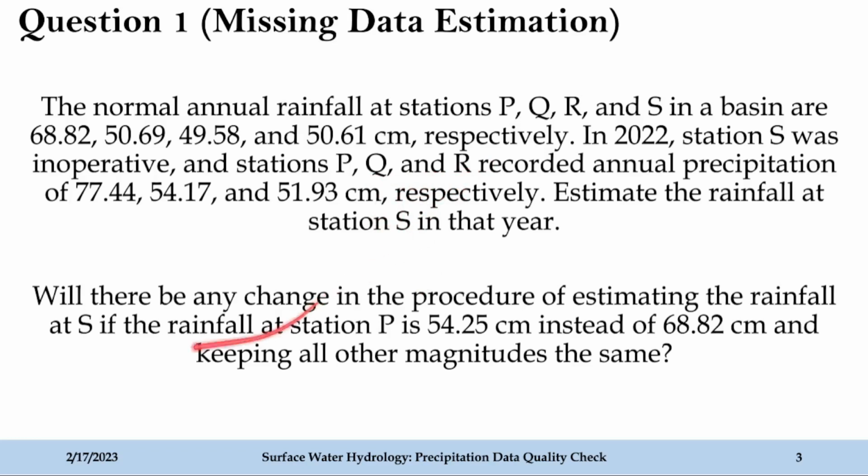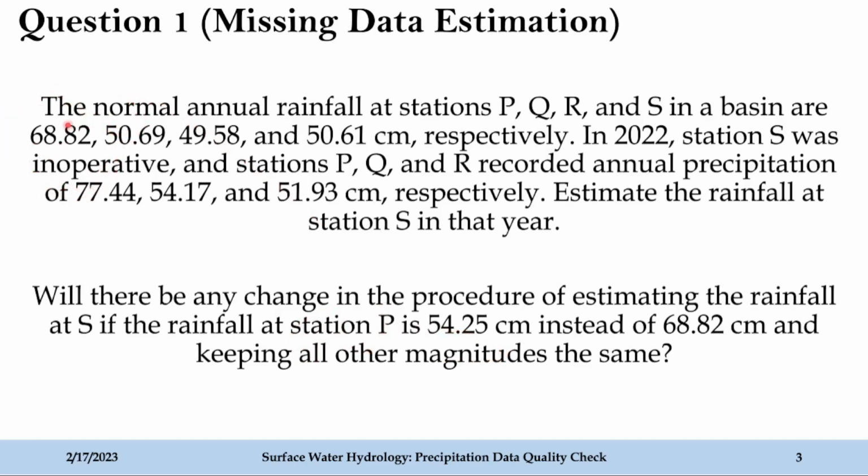There is another part in this question. Will there be any change in the procedure of estimating the rainfall at station S if the rainfall at station P is 54.25 centimeter instead of 68.82 centimeter, keeping all other magnitudes the same? Okay, so this is nothing but the change in the magnitude of rainfall at station P. Initially it is 68.82 centimeters.